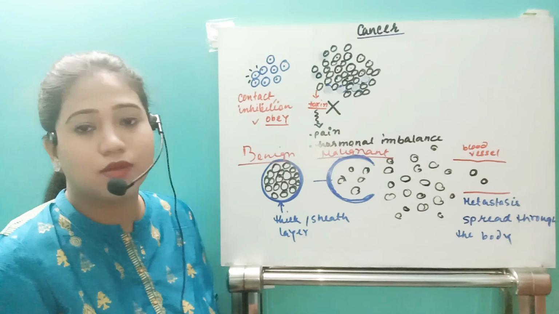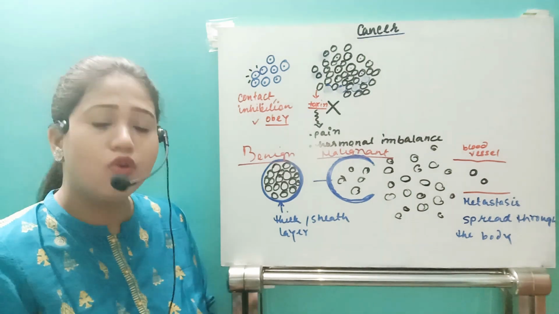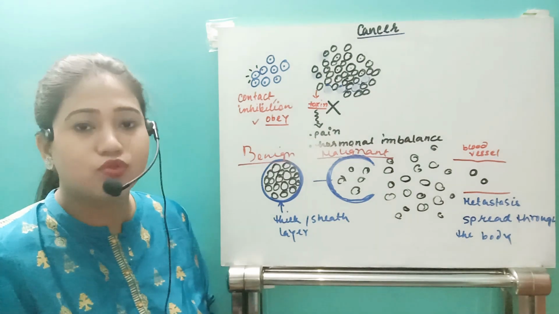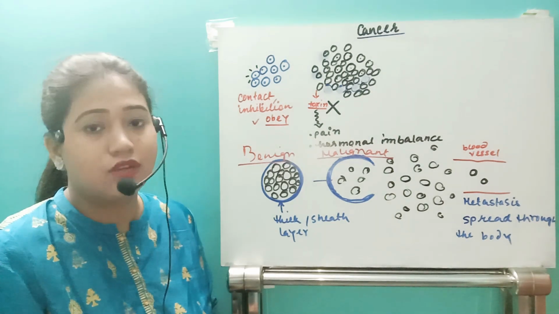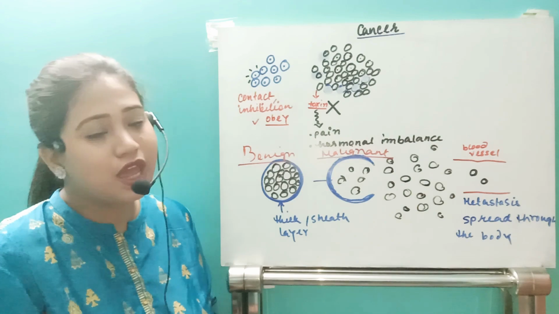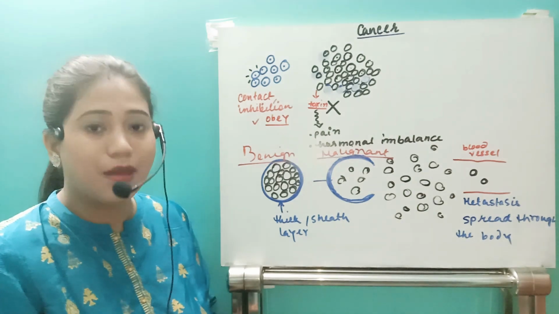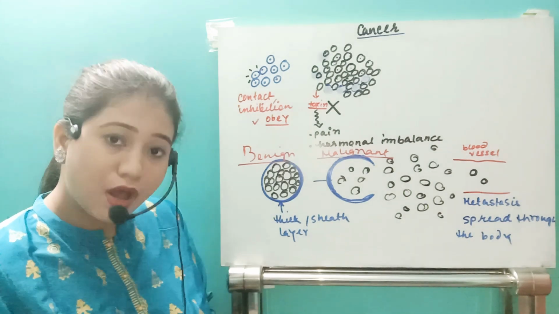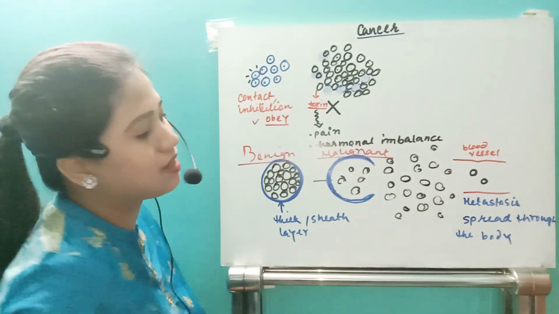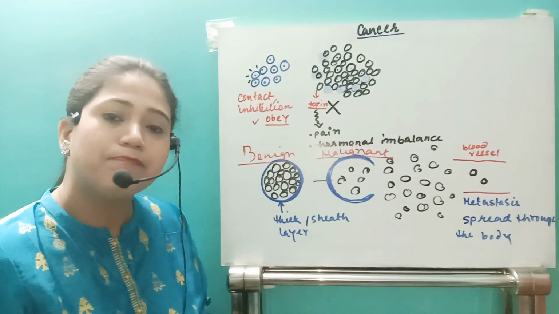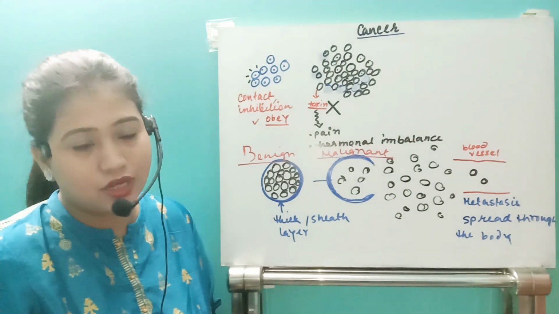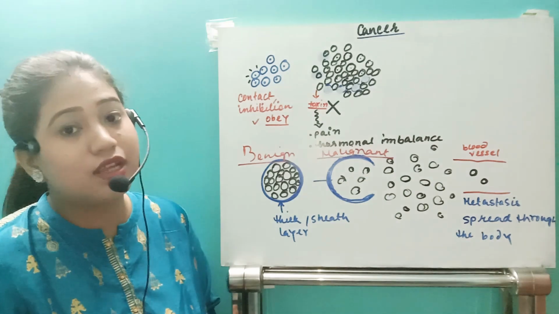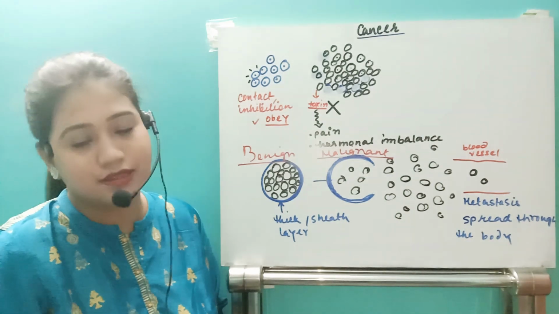And if it comes to the malignant tumor, there is no protective sheet present, so it will spread to the different areas of the body, different tissues and organs of the body. It will start causing damage to maximum area possible. And if it somehow reaches the stage of metastasis, then it will reach almost every region of our body, and that stage is known as the last stage or the spreading stage, called the metastasis phase.